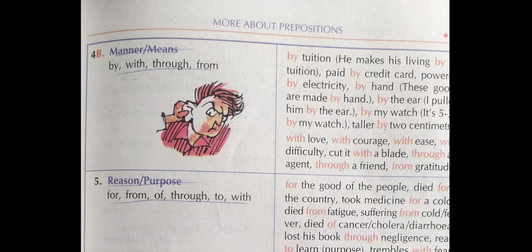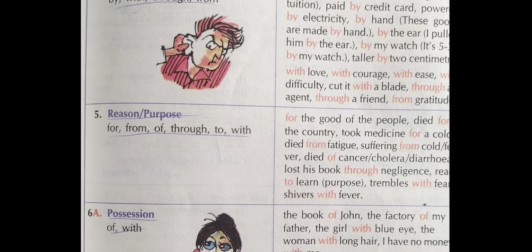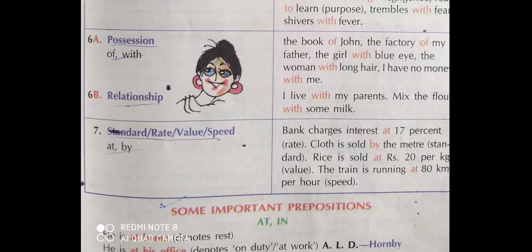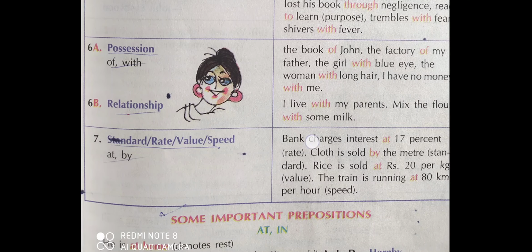Now another is manner or means, that is, by which: by, with, through, from. In the same way, reason or purpose: for, from, of, through, to, with. In the same way, possession, that is, what belongs to you: of, with. In the same way, relation is known to you. In the same way, standard, rate or value or speed: at, by. Once again, you can see the examples. Buy tuition, paid by credit card.